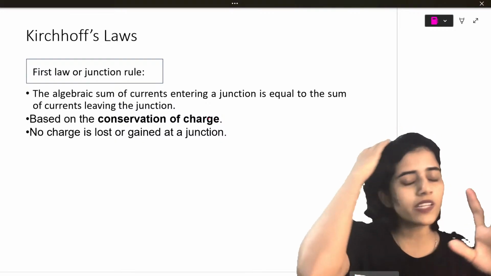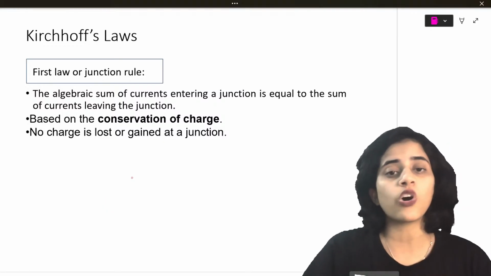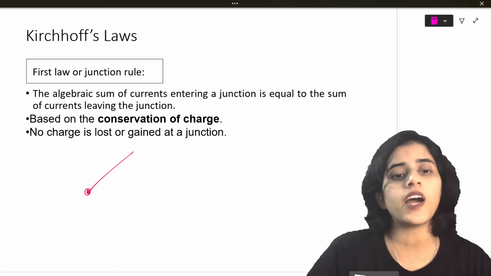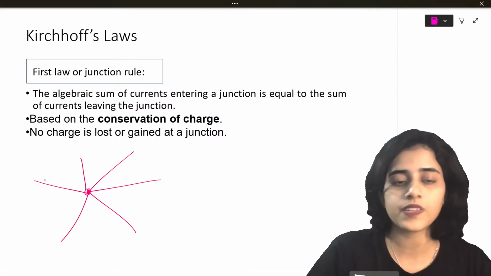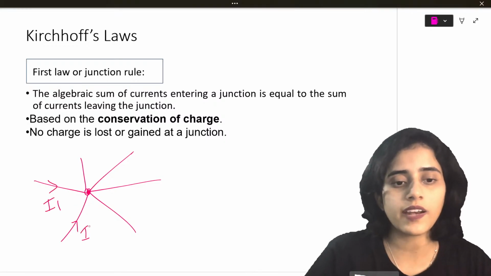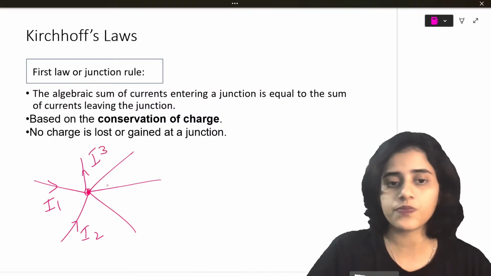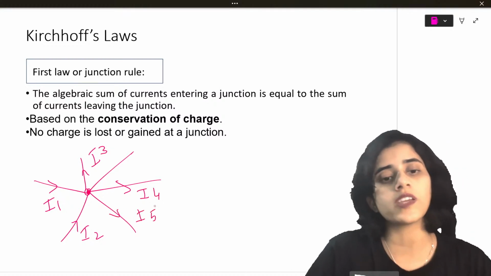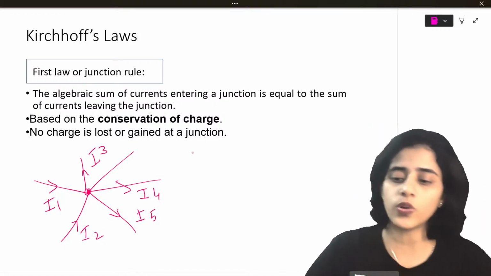Kirchhoff gave out so many laws. First, we look at the first law. First law is also called the junction rule. Imagine you have a junction and you have some currents coming in and out. If you have a current I1 coming in, another current I2 coming in, and let's say I3, I4 and I5 are going out. So there's a junction. Some currents are coming in, some currents are going out.